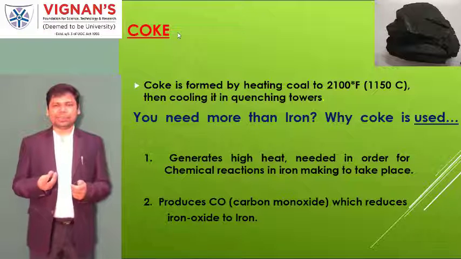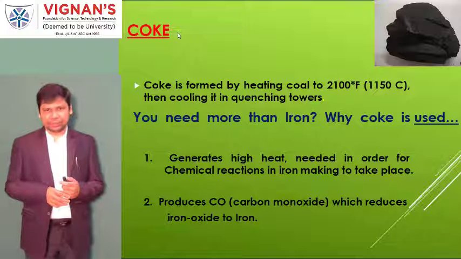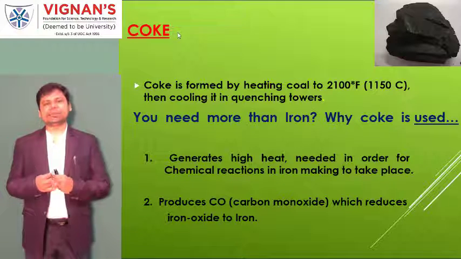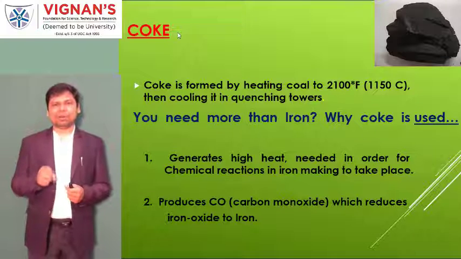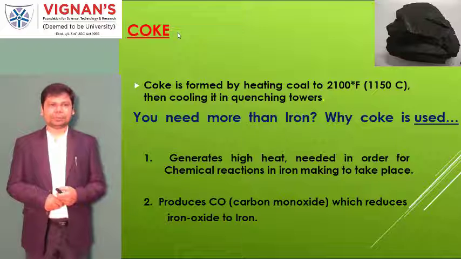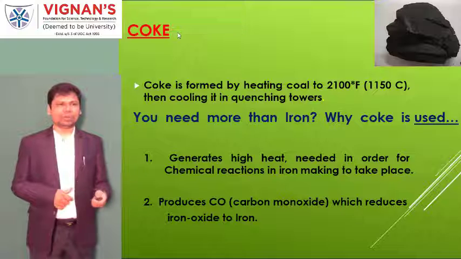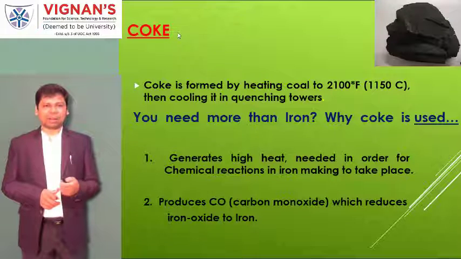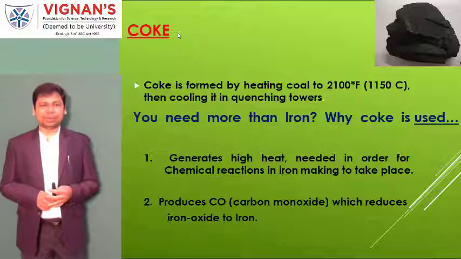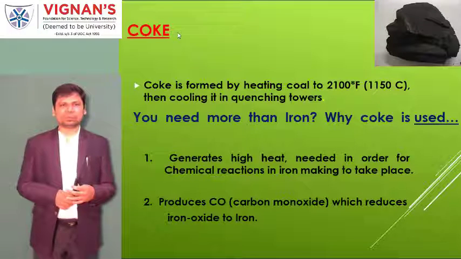Whenever carbon is heated, it burns, and its melting point temperature is about 3000 degrees centigrade. Whenever it is heated, the heat is dissipated very quickly and maintained at a very hot condition for a long time. Moreover, during coke's burning, carbon monoxide is produced, which is an impurity, but it reduces the iron oxide formation. For that purpose, we are using this.